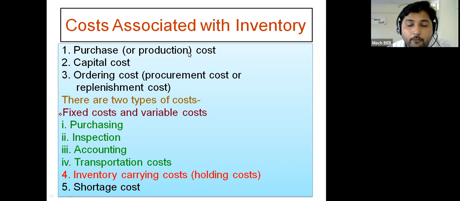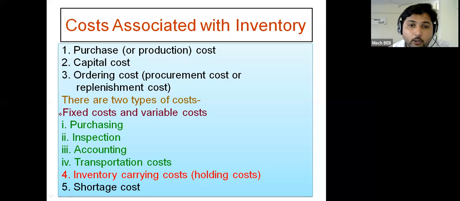That money is invested in inventory, and the company misses out on the income from investment in FD or a mutual fund or anything else. So that missed out interest or earning will be considered as the capital cost. That cost is also considered in the inventory carrying cost.